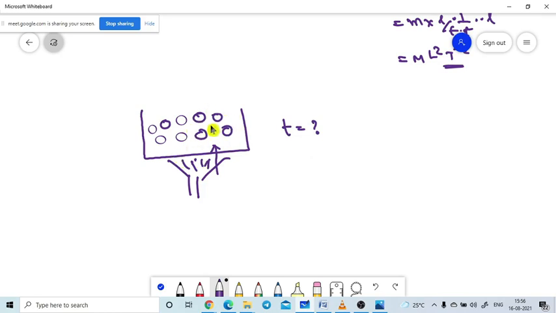So I am taking two types of readings: how much the temperature is raised, and how much time is needed.